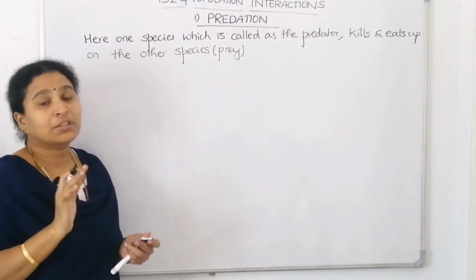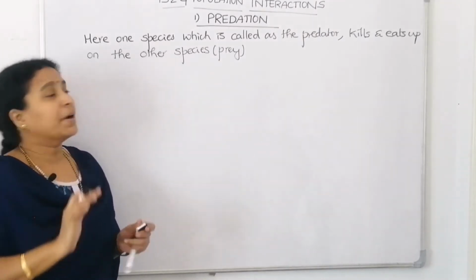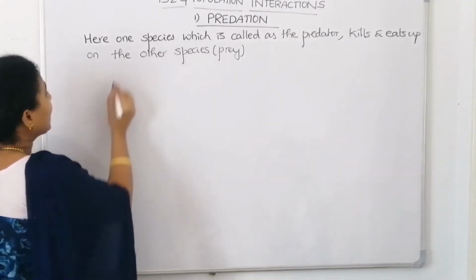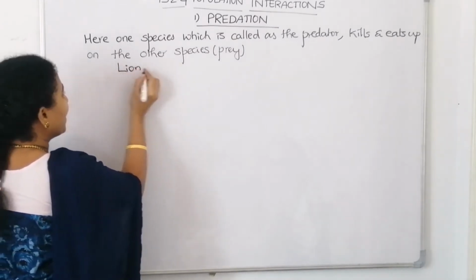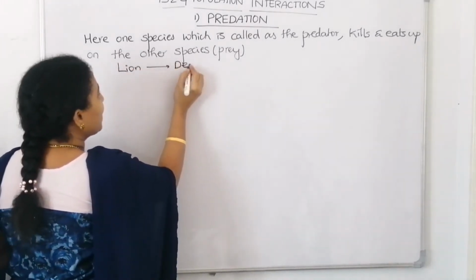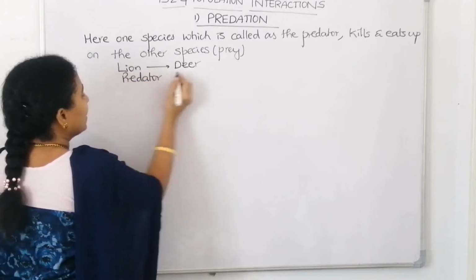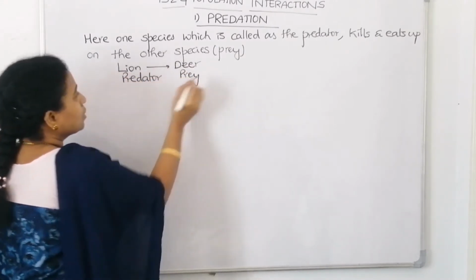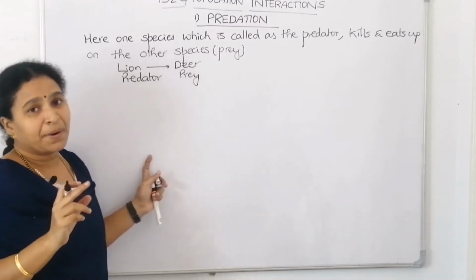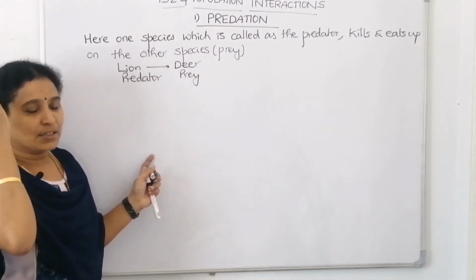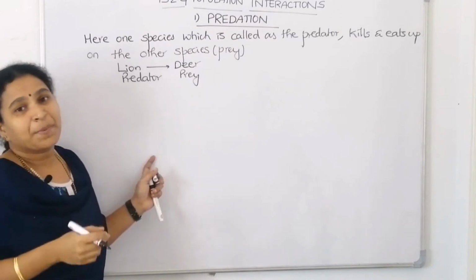If we have to think about examples for predation, what immediately comes into our mind is that lion is a predator and deer is the prey. Eagle is a predator and chick is the prey.